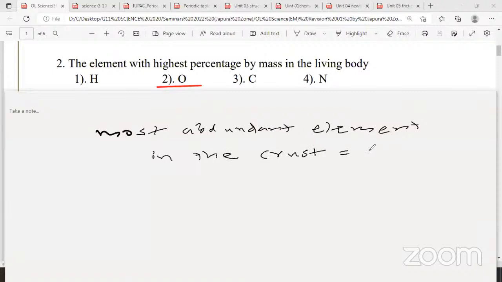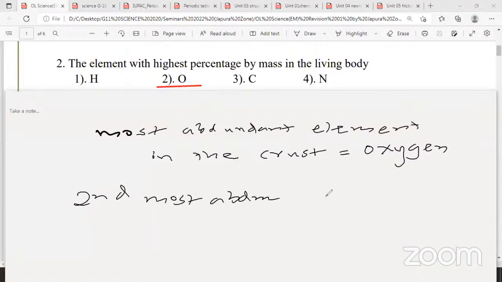Crust is oxygen. And the second most abundant element in the earth crust, silicon. That also you should know. Second most abundant element in the earth, so I just write second most abundant, that is silicon. You know silicon dioxide, silica, that is silicon. So here oxygen, not only in the living body, even in the earth crust, the most abundance is oxygen.